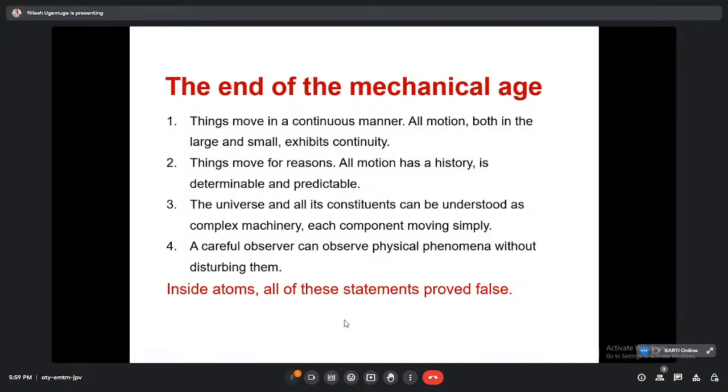Here we can see things move in a continuous manner. All motion, both in the large and small, exhibits continuity. That was again proved with the help of quantum mechanics. So why, and under what conditions, can things give us the continuum or continuous spectra? Then things move for reasons. All motion has a history and is determinable and predictable. Even though earlier it was really difficult to predict the motion of an electron or a small particle, with the emergence of quantum mechanics it is possible.